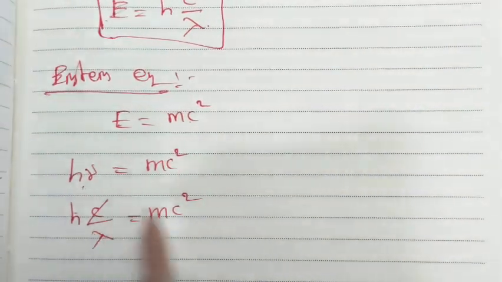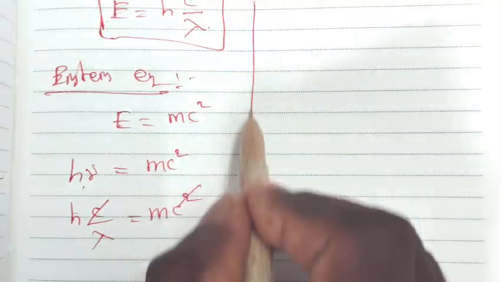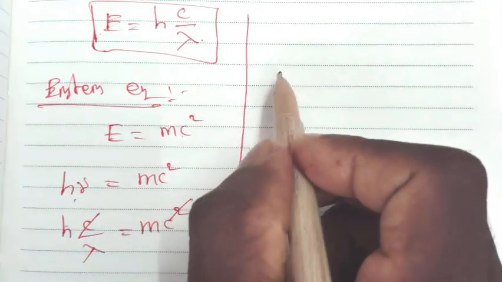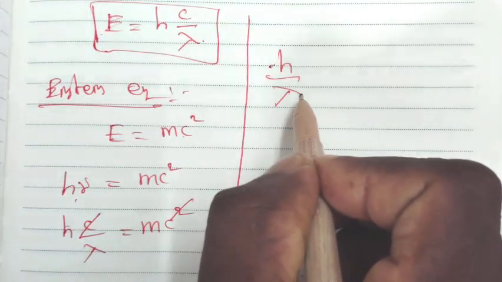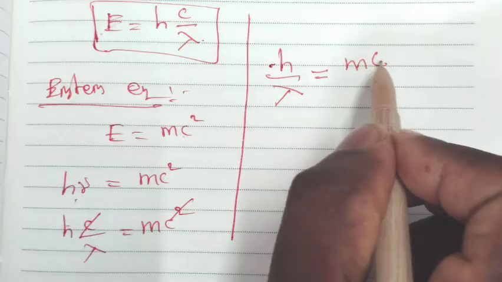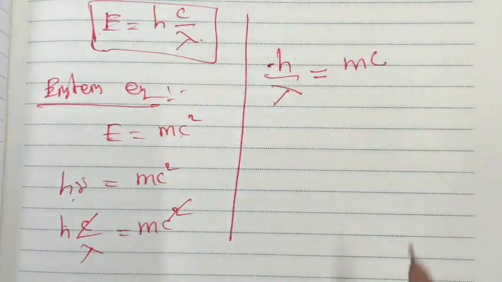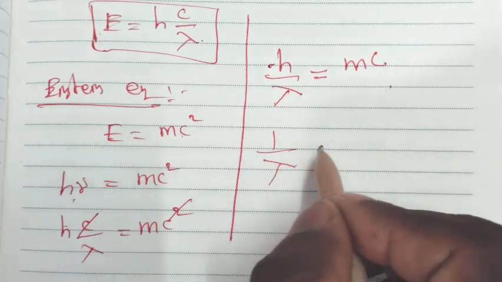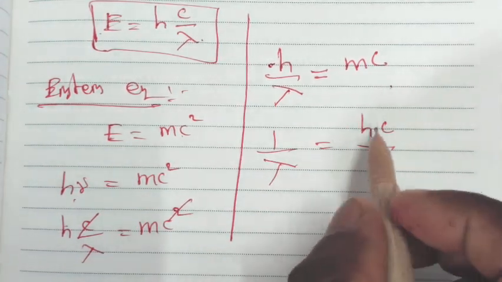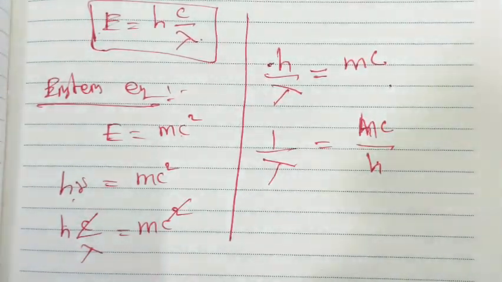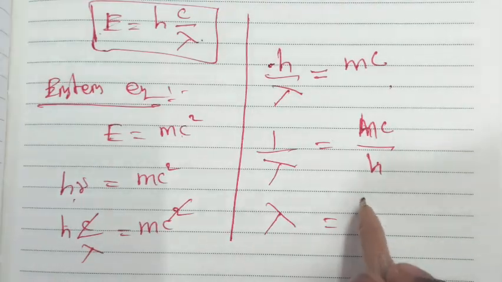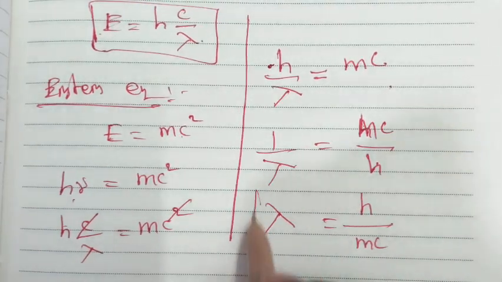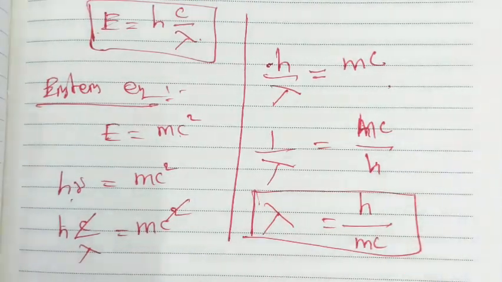The c and c squared cancel out, remaining h by lambda is equal to mc. So lambda is equal to h by mc. This is one form of the de Broglie equation.